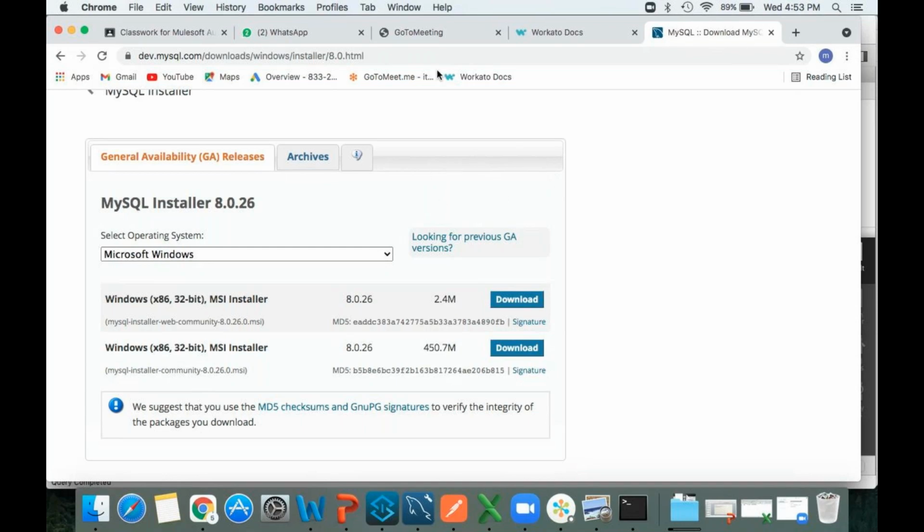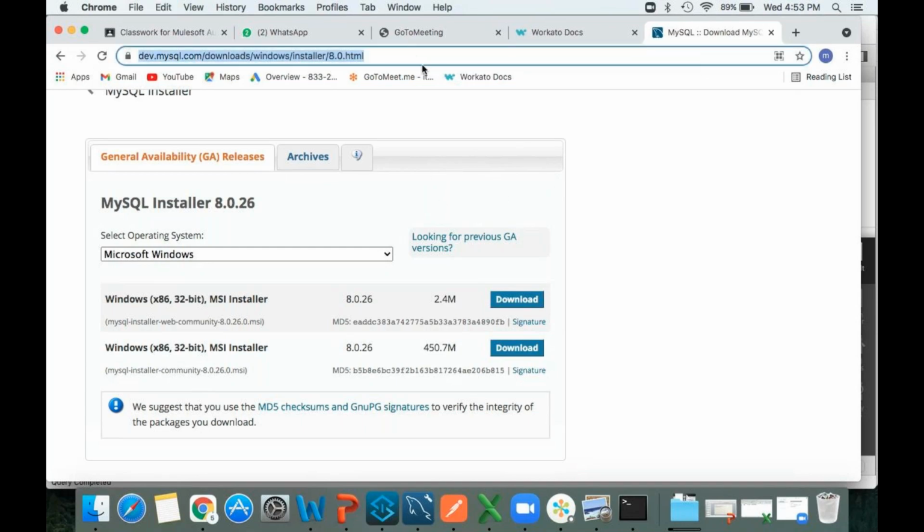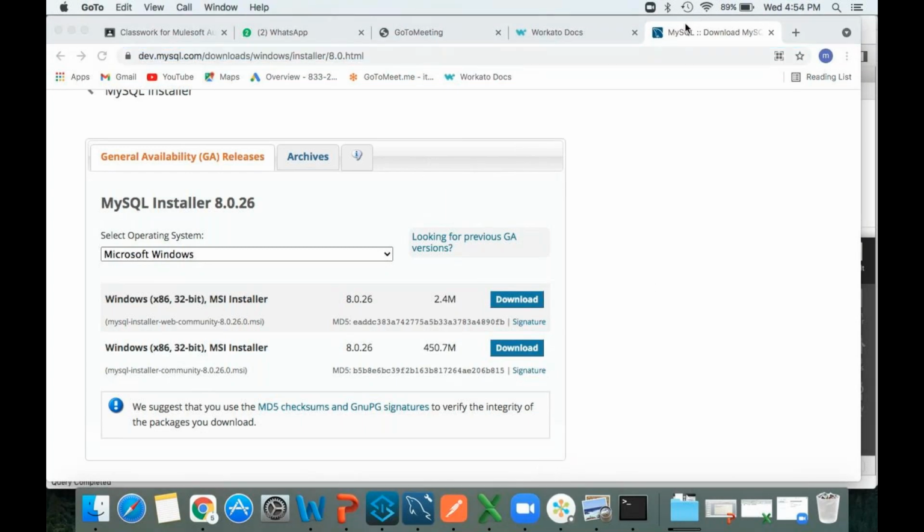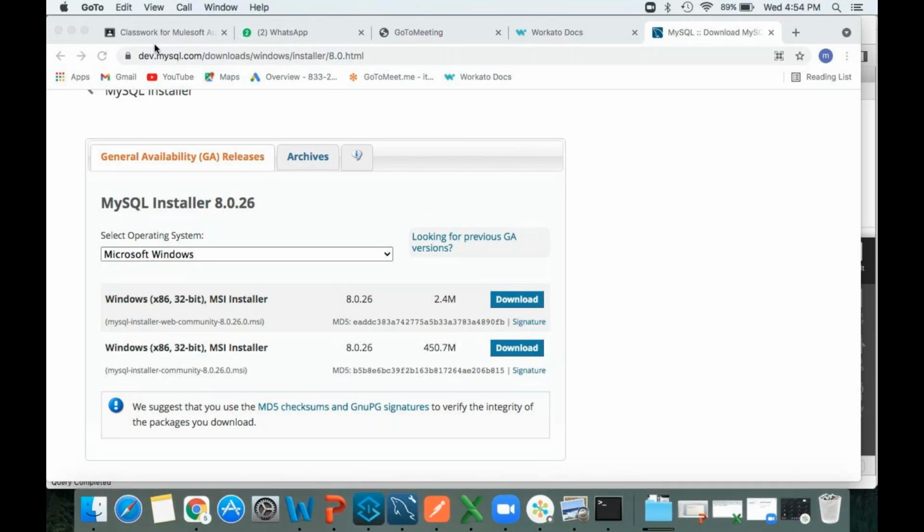I'm going to directly share this link with you guys. If you want to see all your records in the database, you can use this, or else it's not required. In real time, we are not going to install this software. There will be a database engineer who is going to take care of this. Clear? Once you install this MySQL, you will get MySQL Workbench.